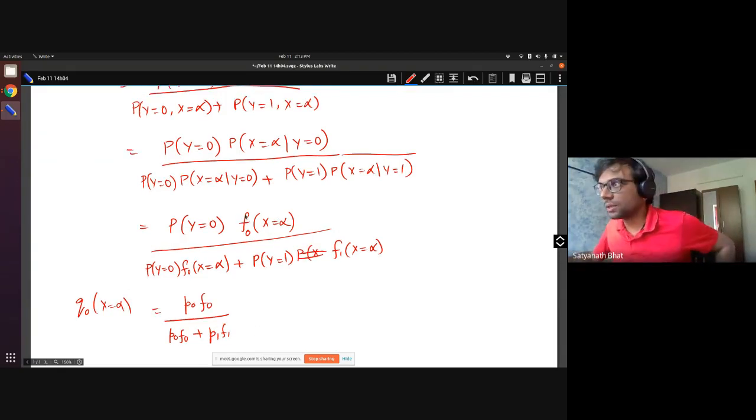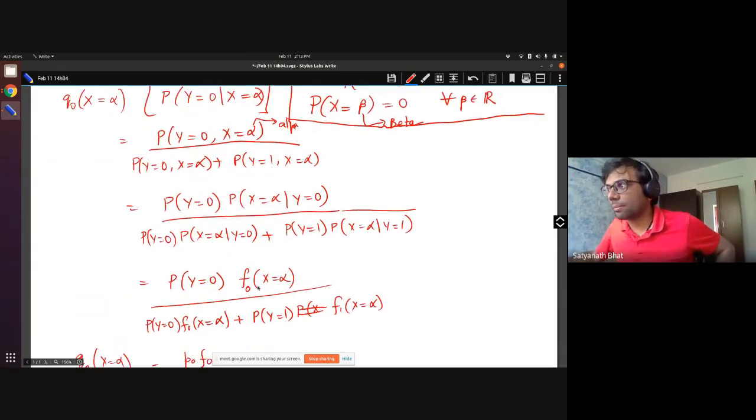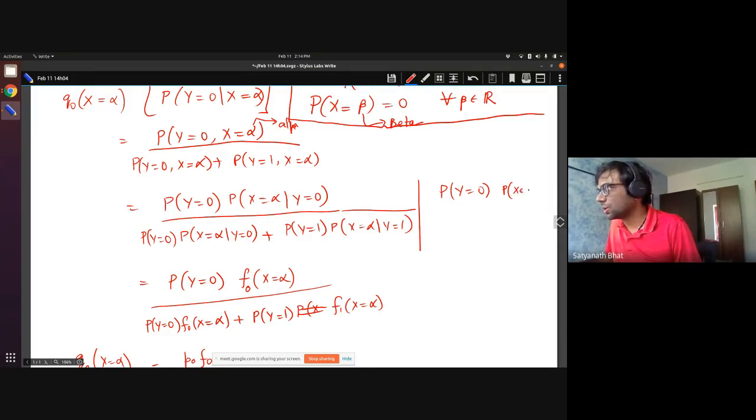Now, coming to why we are treating the probability as density, this is something you will see people do. The idea is, even though at x equal to alpha this is 0 probability, we treat it as though we consider the probability that x belongs to a small interval around alpha, alpha minus delta by 2 to alpha plus delta by 2, given y equal to 0, and then the same thing.